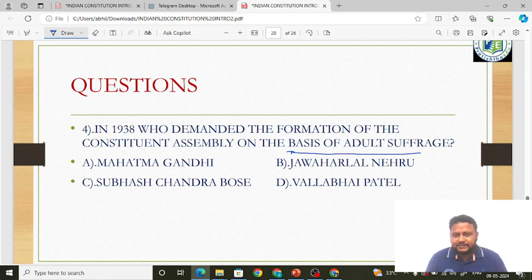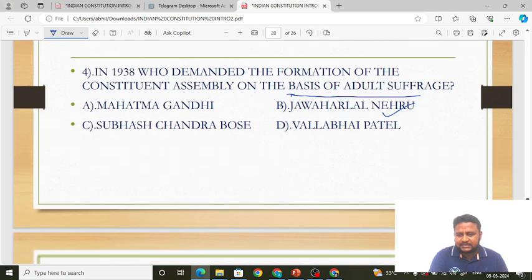Adult suffrage means: adult means 18 and above, suffrage means right to vote. So members should be elected to the Constituent Assembly based on their age, that is 18 and above. This was put forward by whom in 1938? It was no one else but Jawaharlal Nehru. Remember, friends, very important. This has been asked before and it can be asked again and again.